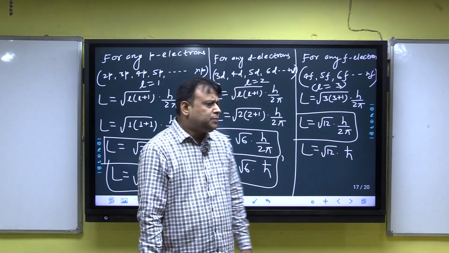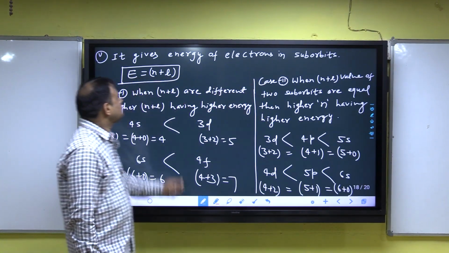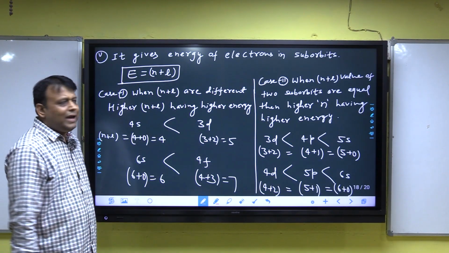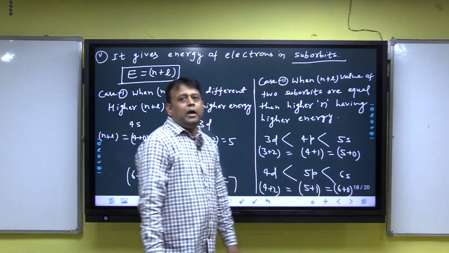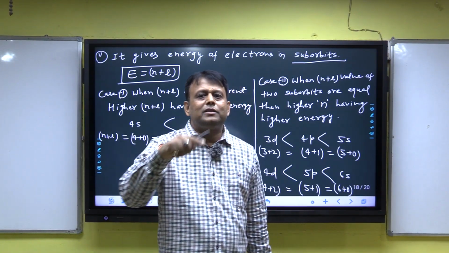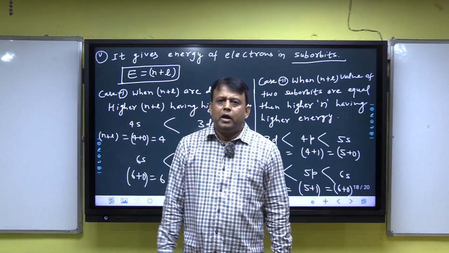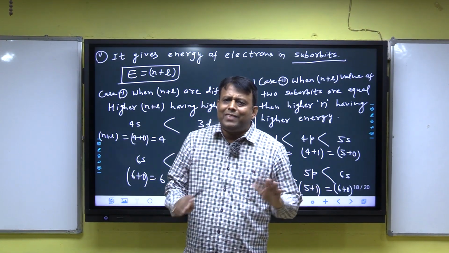Now, the last point of the azimuthal quantum number, and a most important point: it gives the energy of the electron in suborbits. I have discussed that the principal quantum number gives the energy in an orbit. When the orbit number increases, that is n increases, the energy increases.